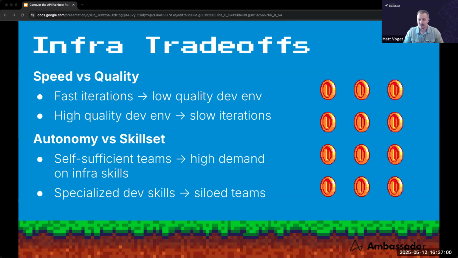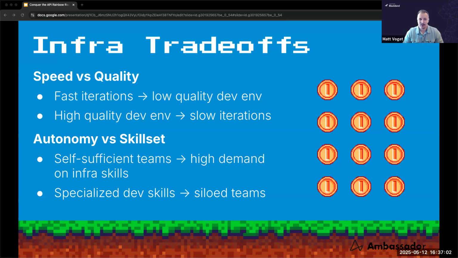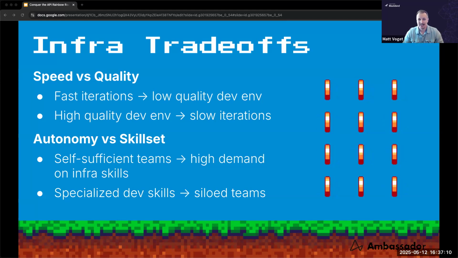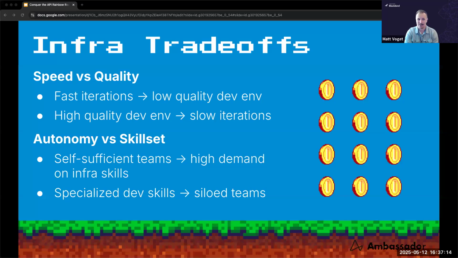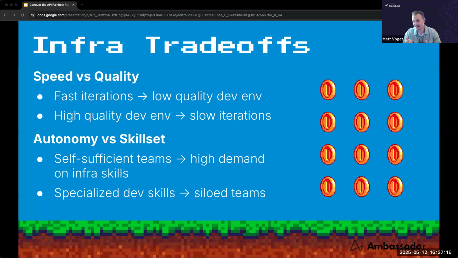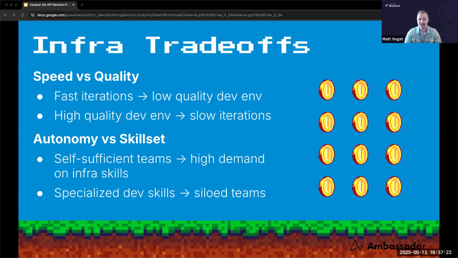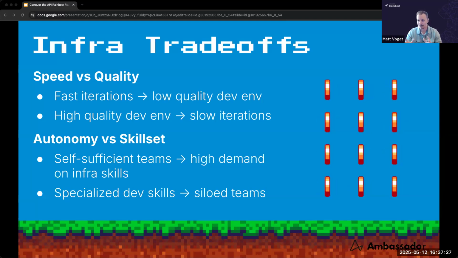So there's this speed versus quality trade-off, right? If I want to do fast iterations on my inner dev loop, I might have to sacrifice the quality of my development environment to make those changes, right? Because I don't want to run the full stack of microservices locally every time I make a change. Conversely, if I wanted to get that super high quality testing, I'd want to run the full stack of my application to test my change, but that really slows down my inner development loop, right?